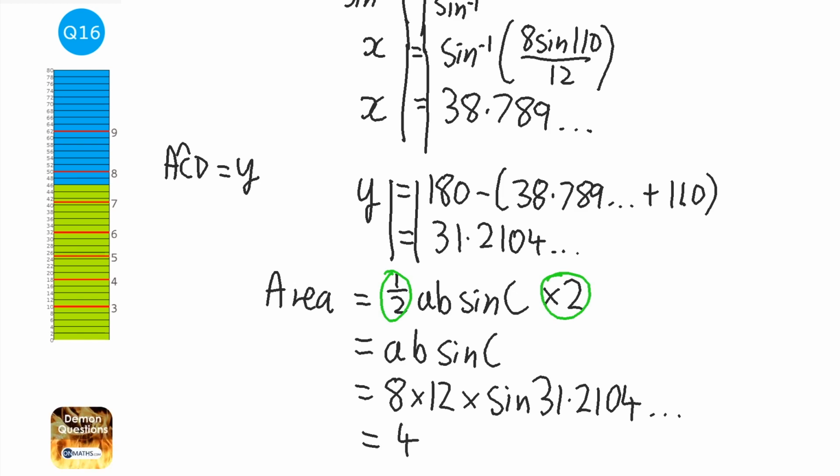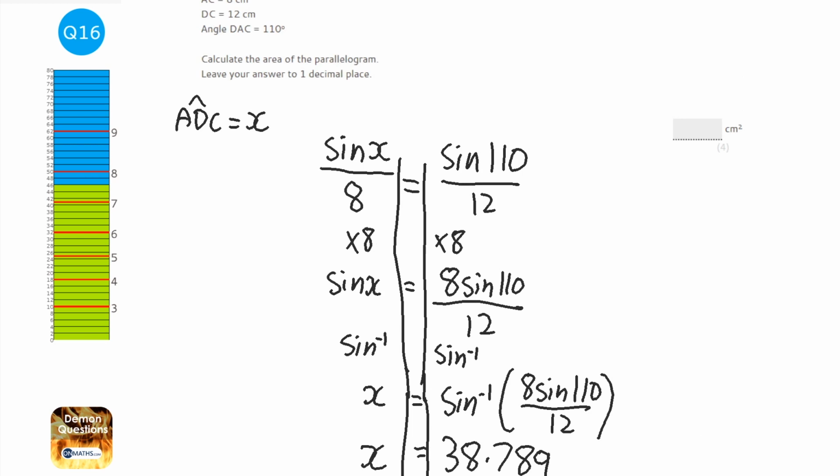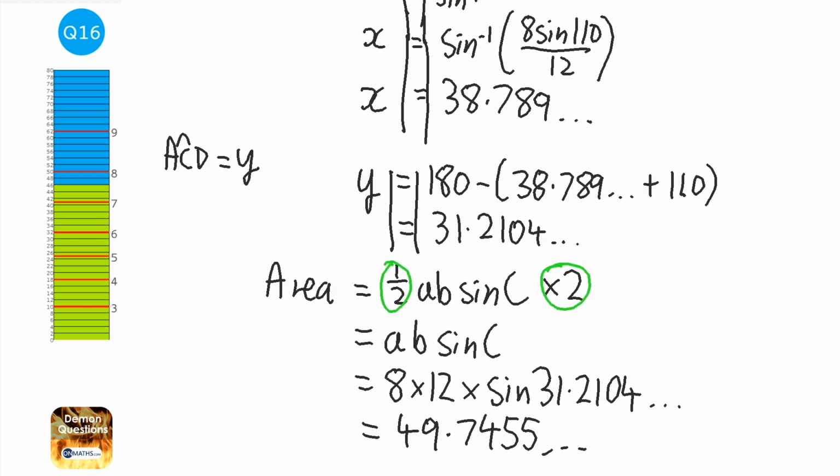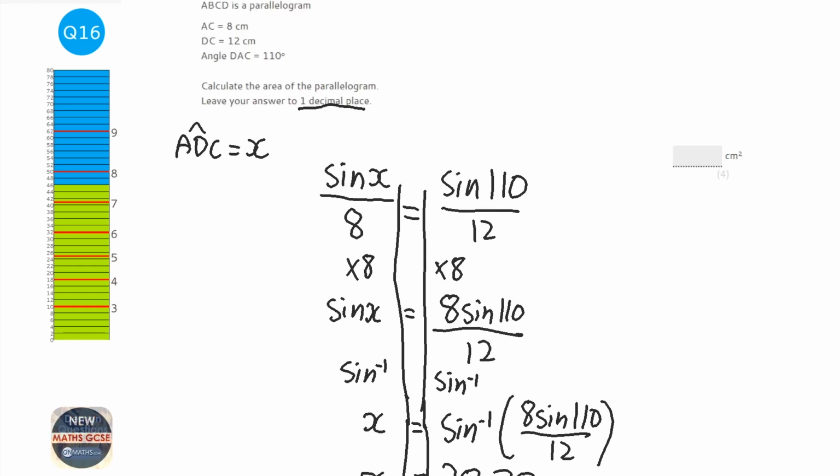And it says the answer is 49.7455 blah blah blah. Let's have a look and see the accuracy that I need. 1 decimal place. So let's have a look. That's going to be 49.7.